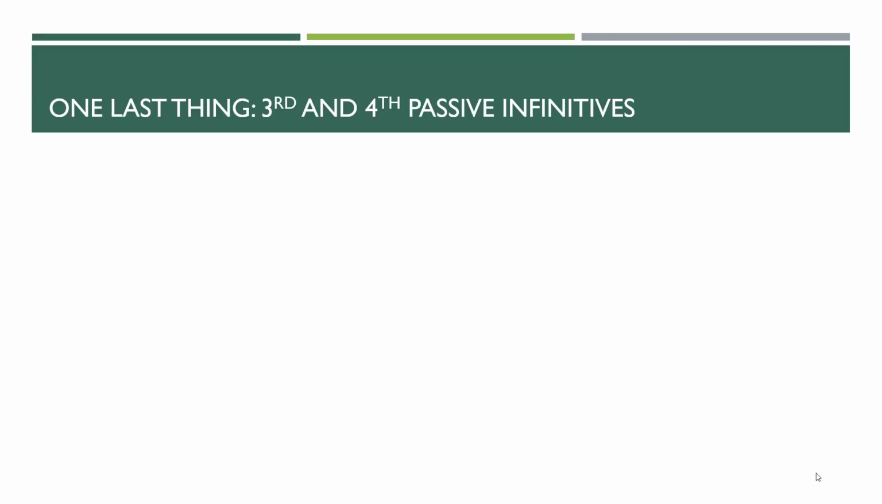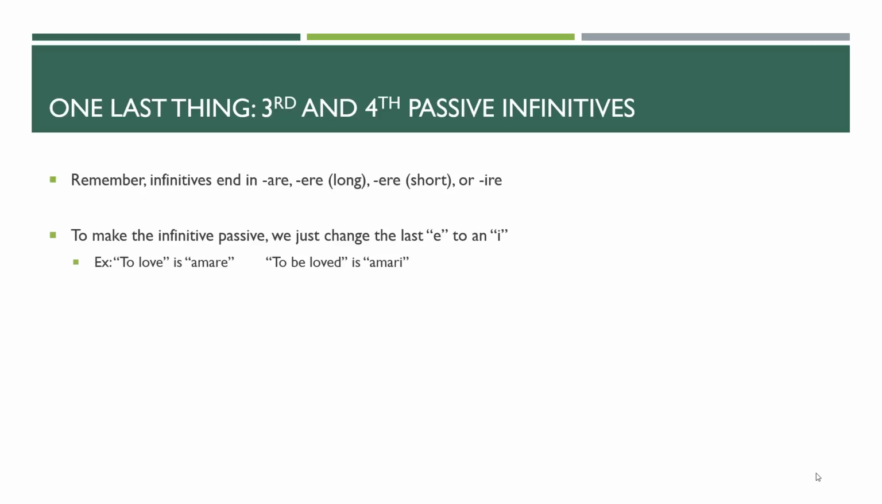Last thing in this chapter is we have to talk about the third and the fourth conjugation passive infinitives. Okay, so remember that the infinitives are either going to end are, a long ere, a short ere, or an ire. To make an infinitive passive, we've already seen this. All you do is you change the last E in that are, ere, ire to an I. So in this example here, to love is amare. And if we wanted to say to be loved, it's amari, a-m-a-r-i. That's the only thing that changes.